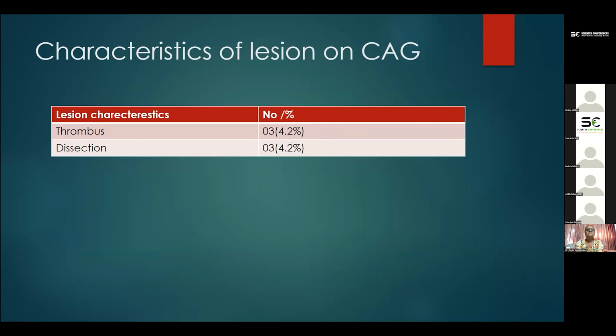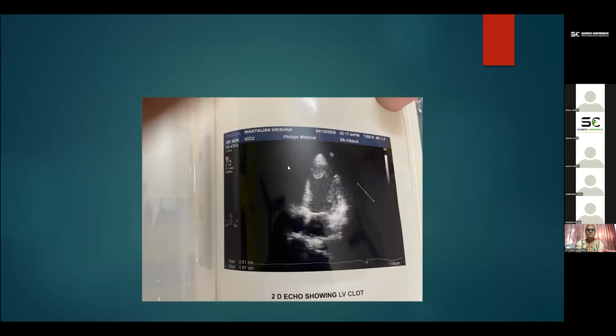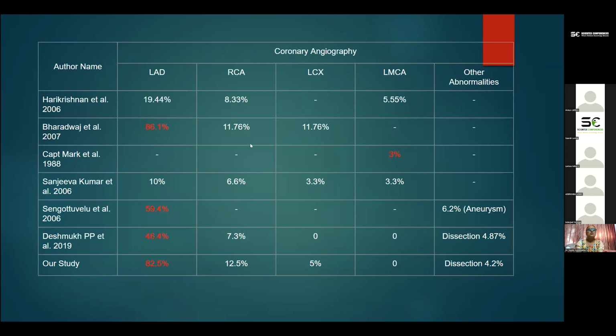We found thrombus in 4.2% of the cases and dissection in 4.2% of the cases. This is the echo of one of the cases having LV apical thrombus, a young patient. Depending on the coronary angiography involvement of the vessels, Bharadwaj et al. found single vessel LAD involvement in 86.1%. Sengottuvelu found LAD in 59.4% of the cases. In our study also, we found LAD involvement predominantly in 82.5% of the cases.